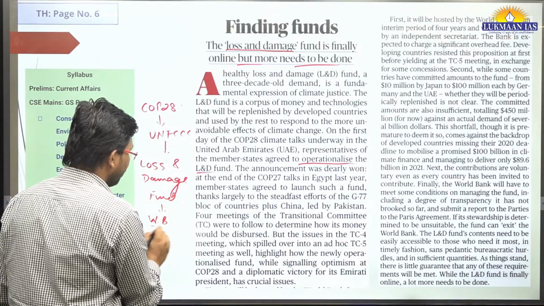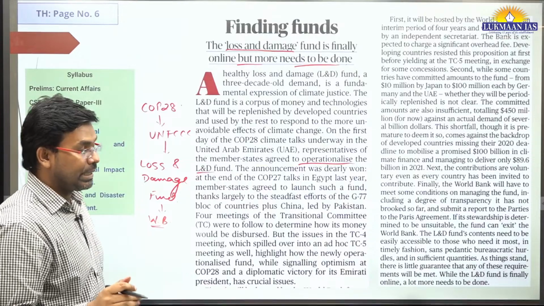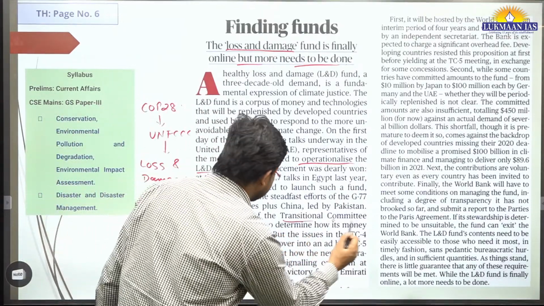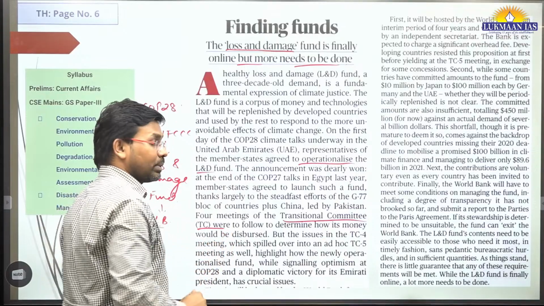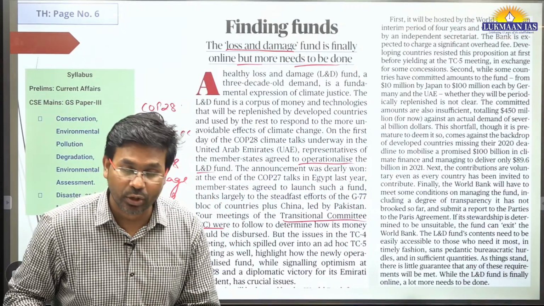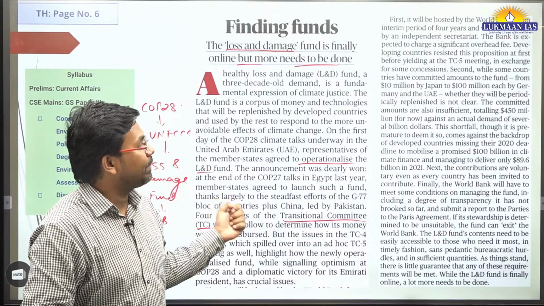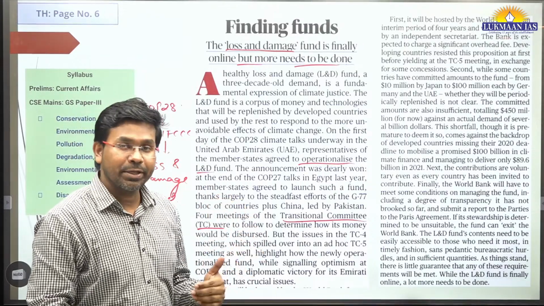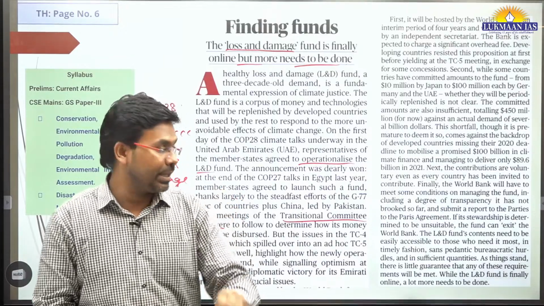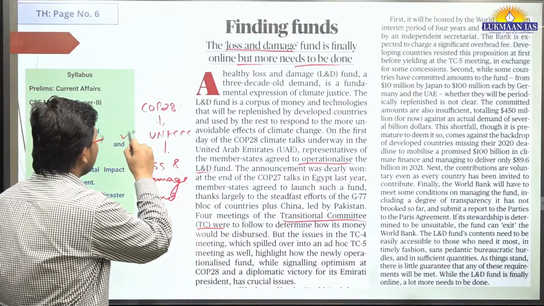I'm just writing WB, World Bank. And there have been multiple committees, known as the transitional committee. There have been 4 discussions of the transitional committee, and these discussions focused on the creation of a loss and damage fund. Initially, a few countries have pledged that they are going to fund it. Which countries are going to pledge?